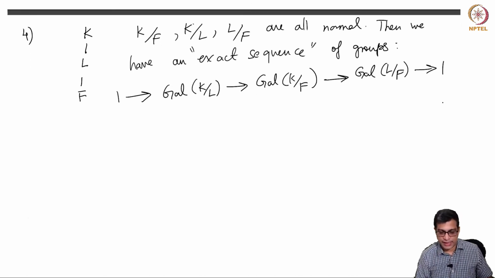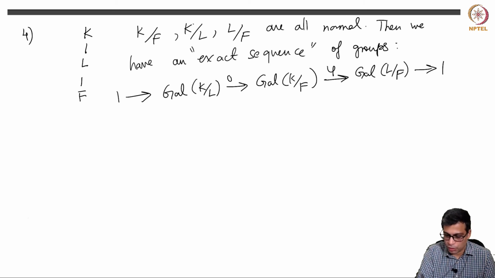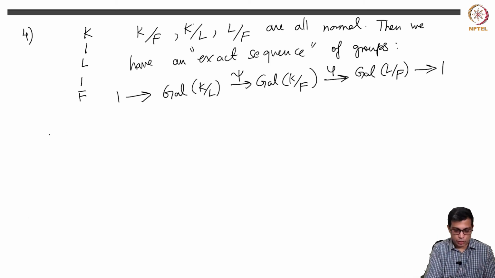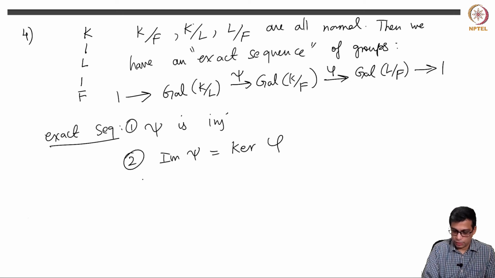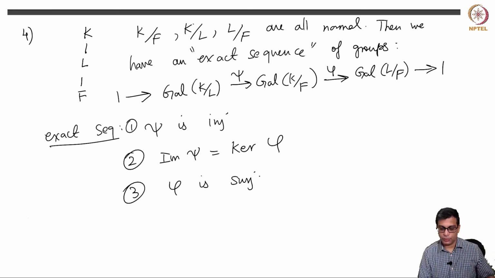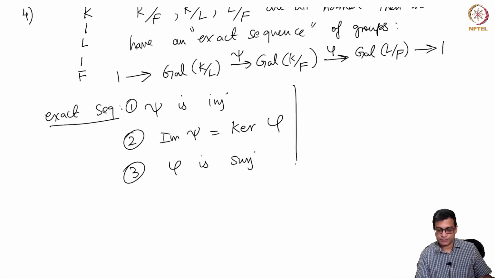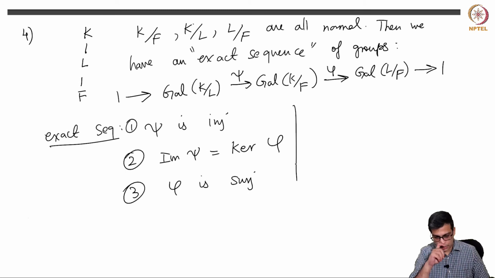What is an exact sequence? Let's give these maps names: let's call this phi and this psi. Exact sequence means psi is injective, the image of psi is equal to the kernel of phi, and finally phi is surjective. First of all, what are these maps? I need to define them.